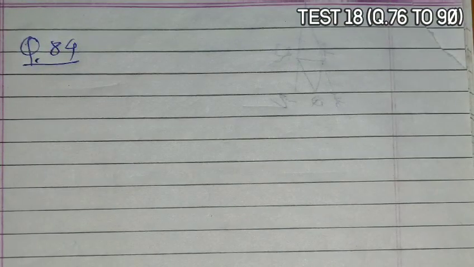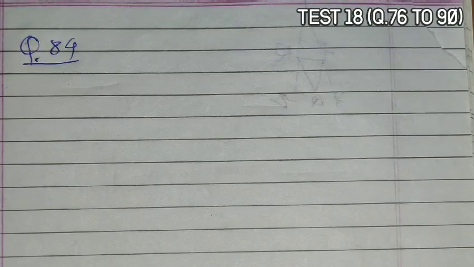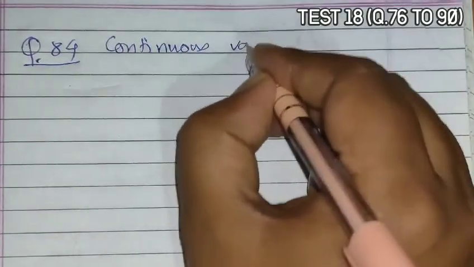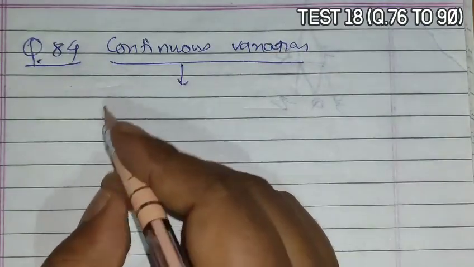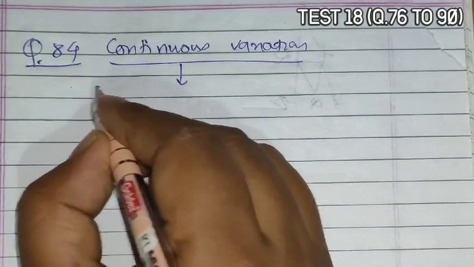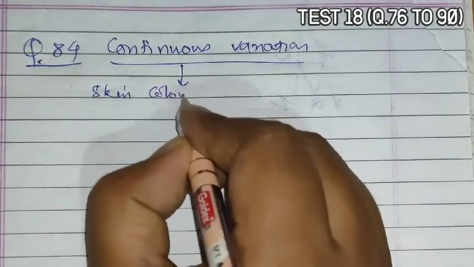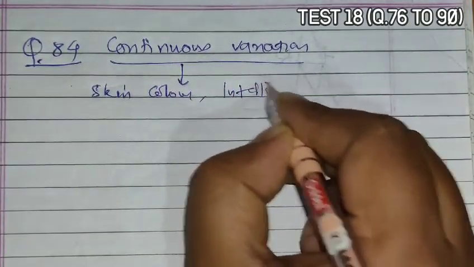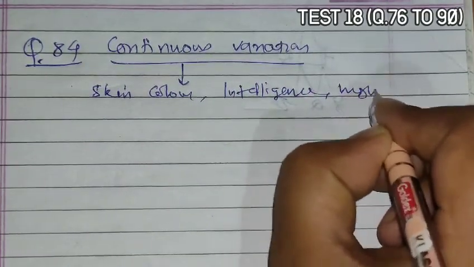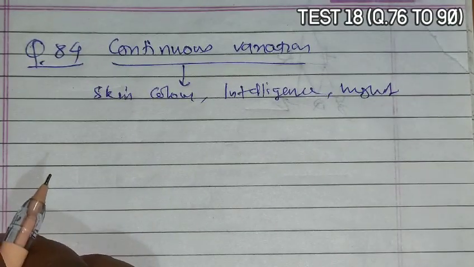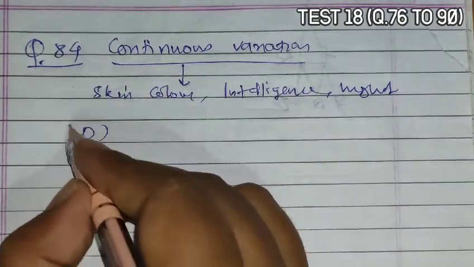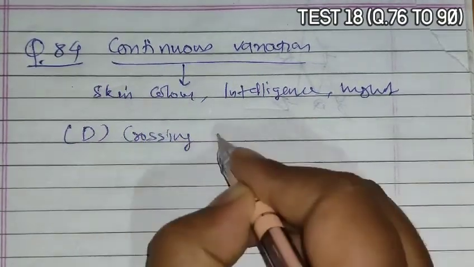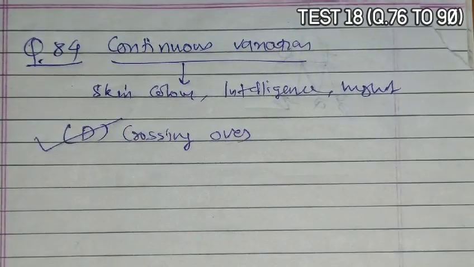Question 84 asks that continuous variation is attributed to what. Continuous variation is the variation which develops in the case of skin color, intelligence, height. All these characters are examples of continuous variation. Now continuous variation actually occurs due to crossing over, which occurs during meiosis. So crossing over, D, is the correct answer.